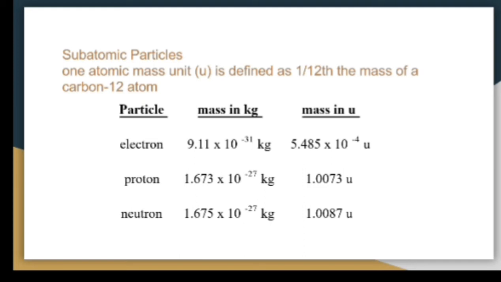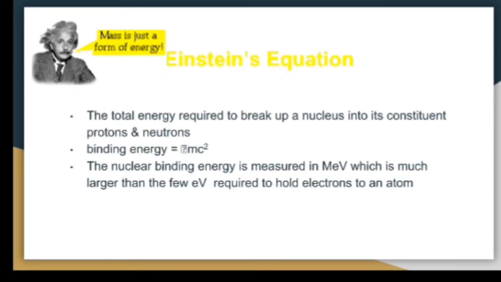You should remember the mass in AMU, atomic mass unit: the proton has a mass of 1.0073 and the neutron has a mass of 1.0087.